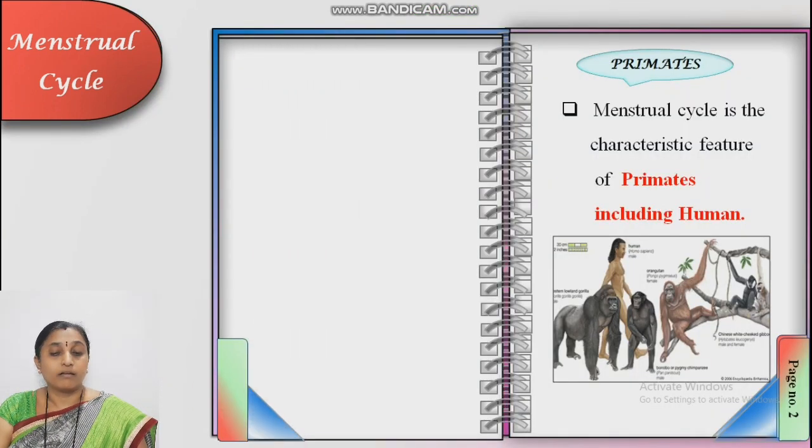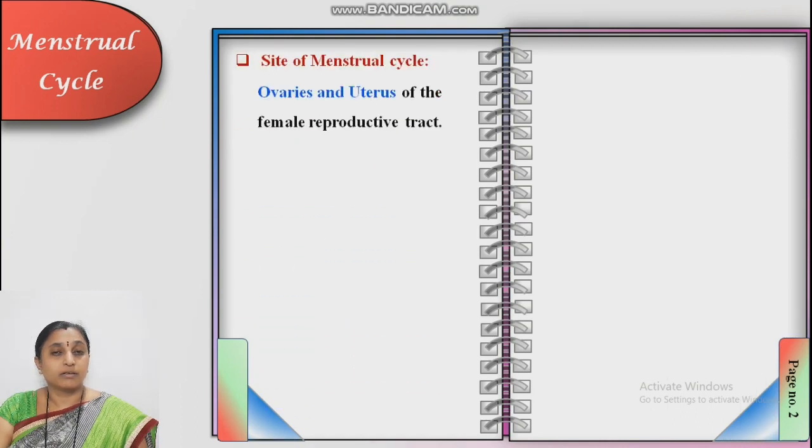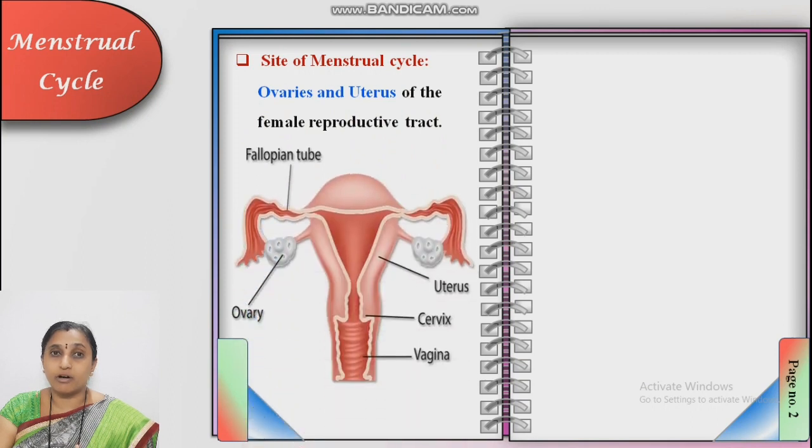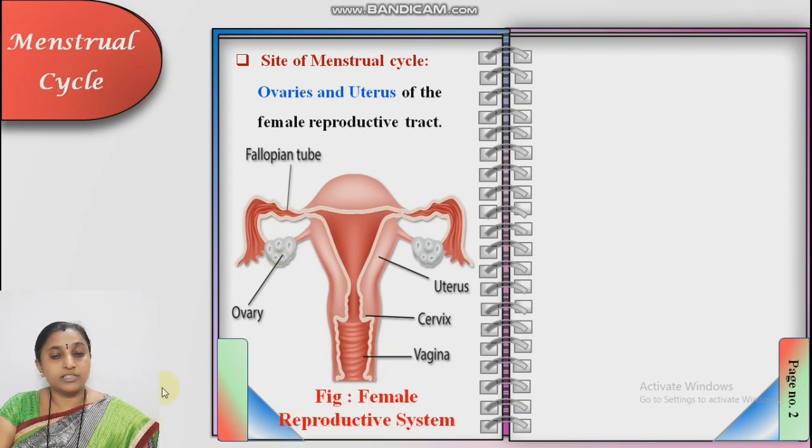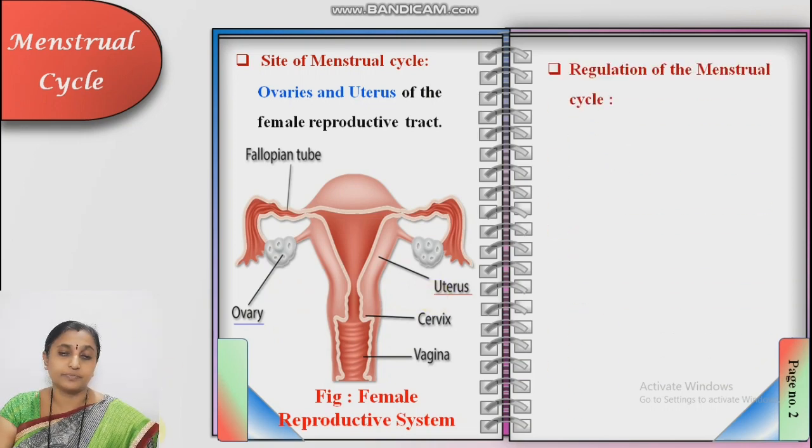See here. Next page. Site of the menstrual cycle. Where does the menstrual cycle take place in female human being? It takes place in ovary and uterus. Both these are the reproductive organs. Ovaries and uterus of the female reproductive tract. See in the diagram. We already studied the female reproductive system. Position of the ovary and uterus, where the menstrual cycle takes place.